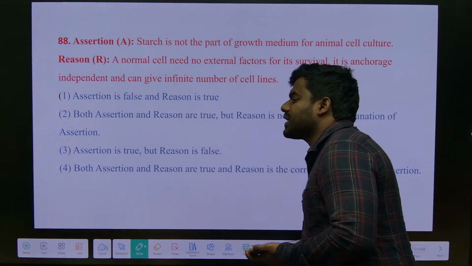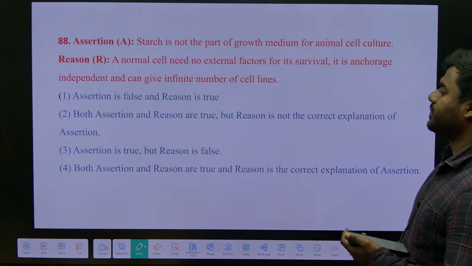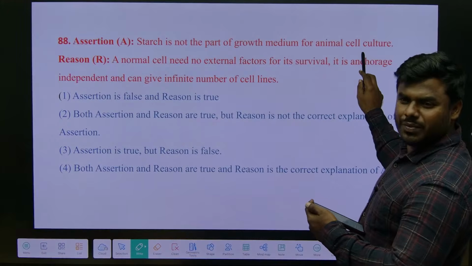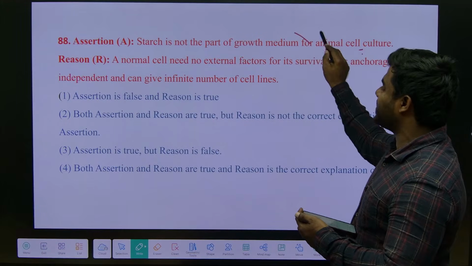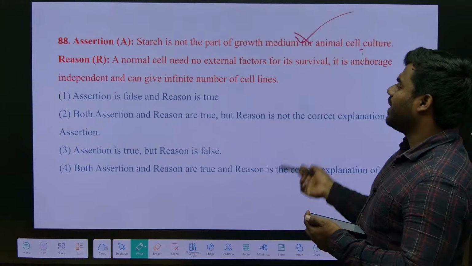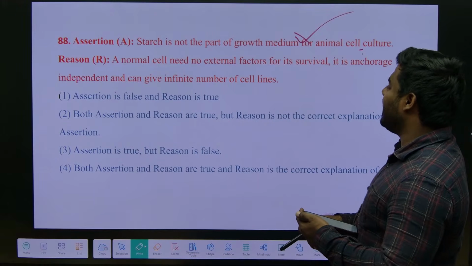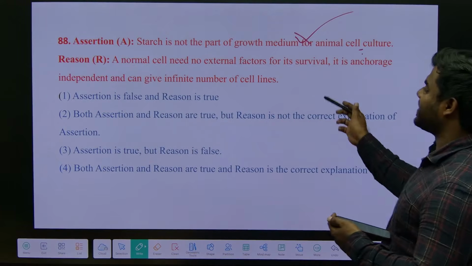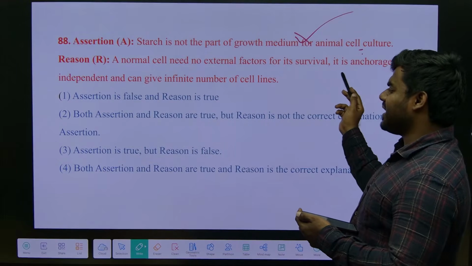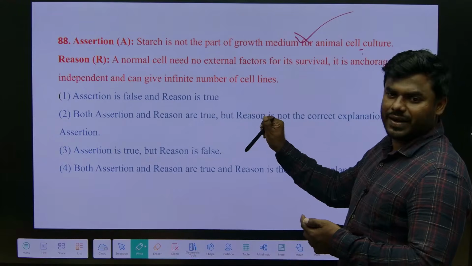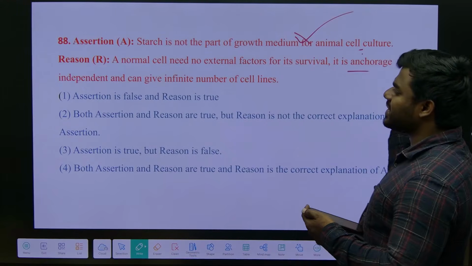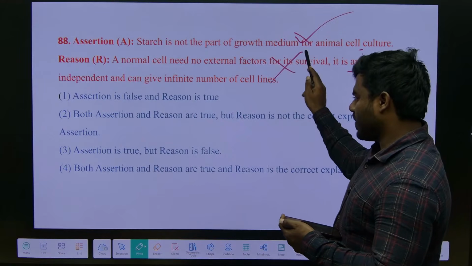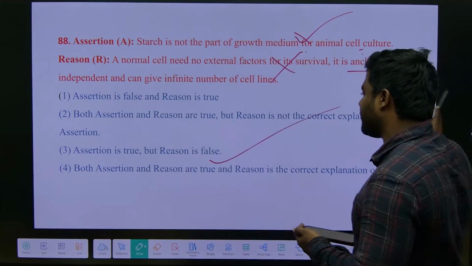No subject is required, simple question only. Starch is not part of the growth medium for animal cell culture. Animal cells do not require starch, this is true. And a normal cell needs no external factors for its survival. It requires, right? It is anchorage dependent, right? Only cancer cells are anchorage independent. So this is a false statement. So one is true, one is false.